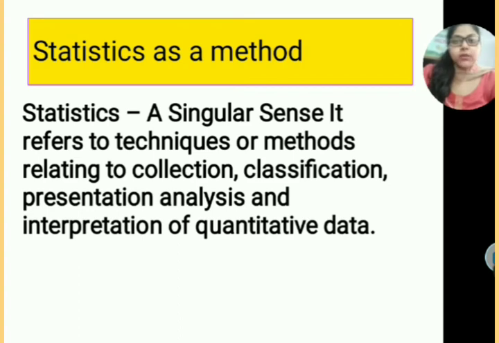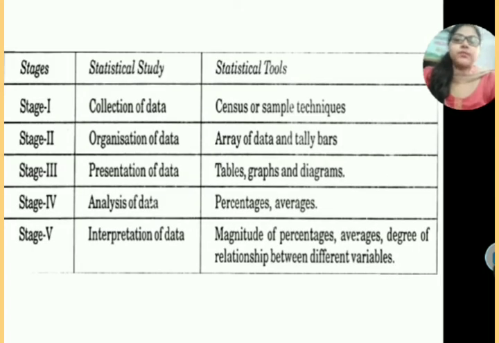You are not taking beauty, hard work, courage, fear, feelings, etc. in statistics. Now there is a process. Firstly, for any conduction of the data, you will collect the data. If you want to survey something, if you want to collect anything, if you want to check anything, if you want to compare anything, firstly you should collect the data.